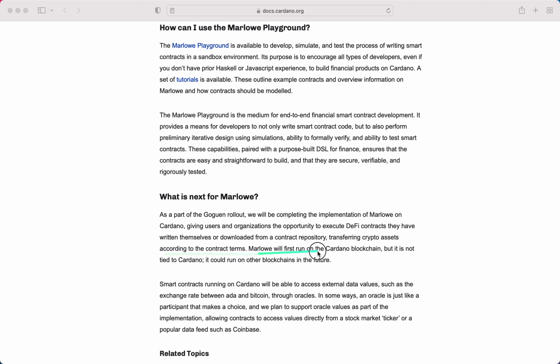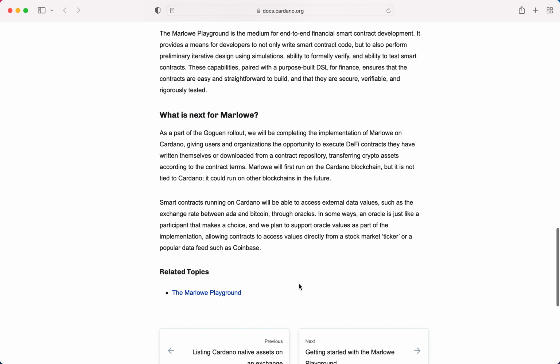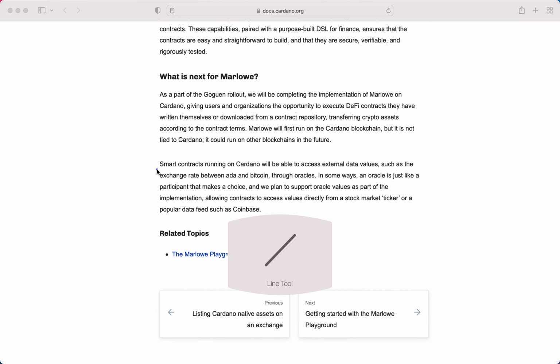Marlowe will first run on the Cardano blockchain, but it is not tied to Cardano. It could run on other blockchains in the future. Smart contracts running on Cardano will be able to access external data values, such as the exchange rate between ADA and Bitcoin, through oracles. In some ways, an oracle is just like a participant that makes a choice, and we plan to support oracle values as part of the implementation, allowing contracts to access values directly from a stock market ticker or a popular data feed such as Coinbase.